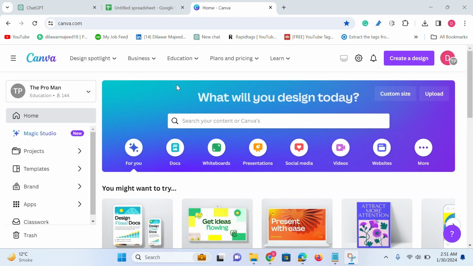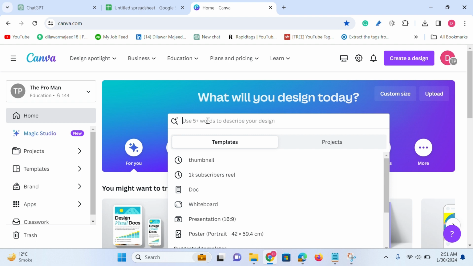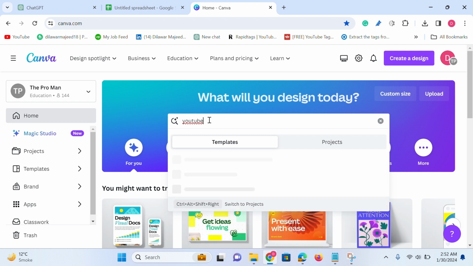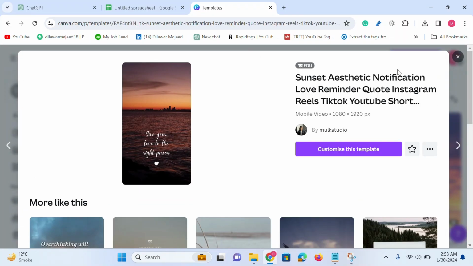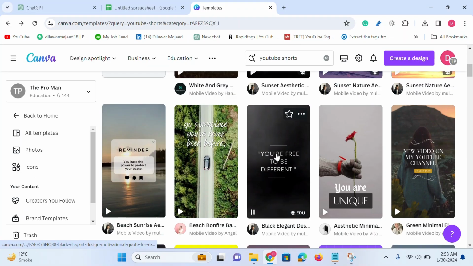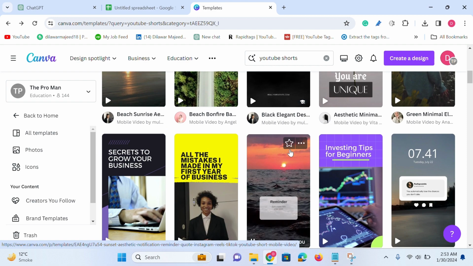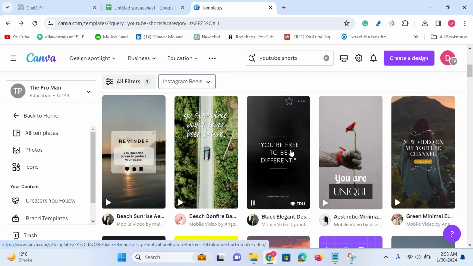After coming here, you can write reel, short. I have already written reel. You will have a lot of templates here. You have to click on the 3 dots here. After that, select one. You have to click on connect. I will click on the format. Then you will come to this option, and then I will customize it.